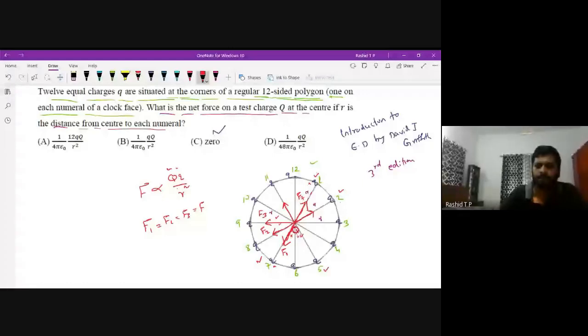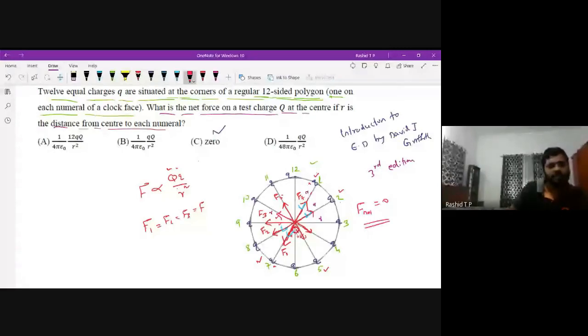Therefore, all the charges exert equal and opposite forces. The forces will cancel out. This force cancels this force, and this force cancels this force. In that way, the total force on this charge will be 0. F net is equal to 0. Okay, this is the answer.